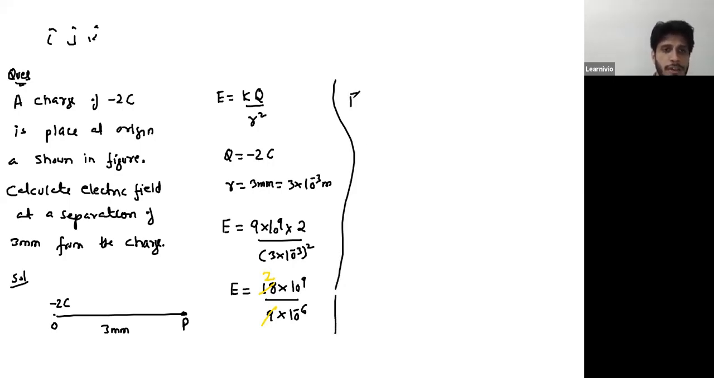See, this is the magnitude, right? So the magnitude is 2 into 10 raised to the power 15. So the direction, what do you think? What should be the direction? It should be along right hand side or the left hand side over this point? Left, good.